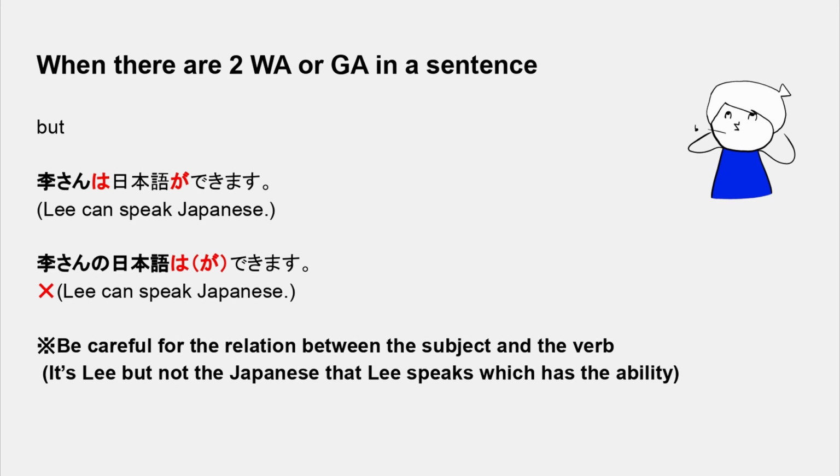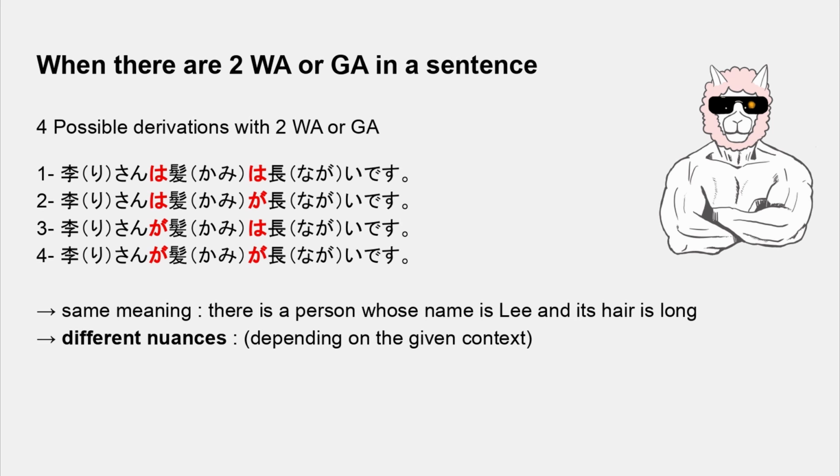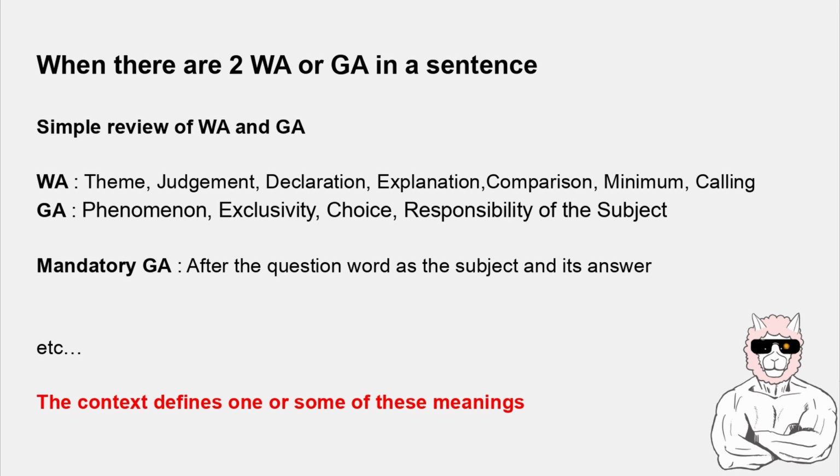And here are the four possible sentences to make with two wa or ga. What is the difference? For the next four sentences, the meaning is the same. There's a person whose name is Lee and whose hair is long. But there are different nuances depending on the given context. And yes, for these different nuances, we need to remember the meanings of wa and ga.